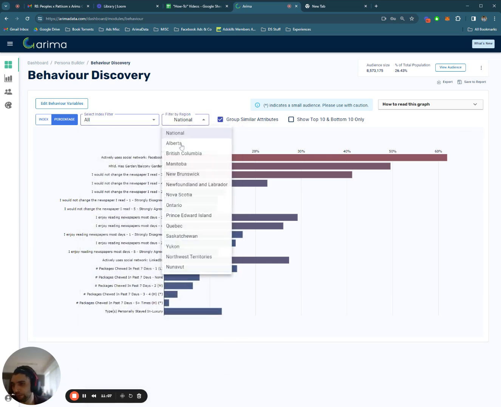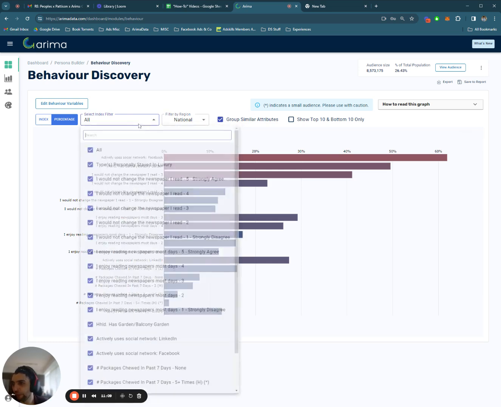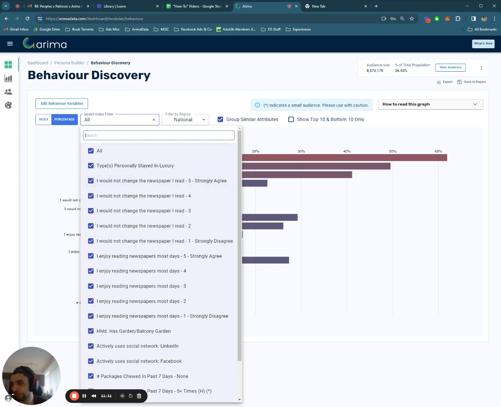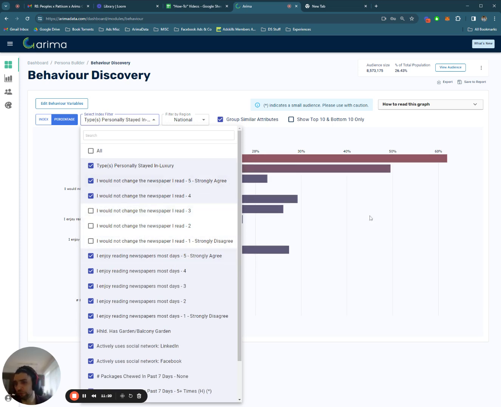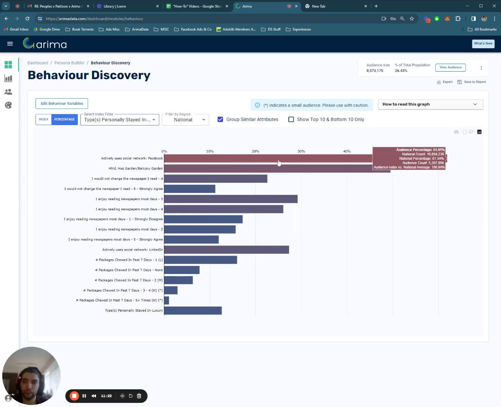So this would make it Ontario only, and then you can also take out questions that you maybe don't want to highlight. For example, maybe we don't care if people don't change the newspaper. Maybe we only want to know about people who strongly agree about changing their newspaper. Okay, so that is it for behavior discovery. The tool has changed a lot since you may have last seen it. If you're an existing user, it's now more of a graph creating tool that gives you all the same information.